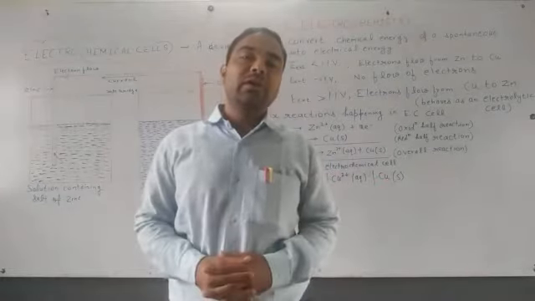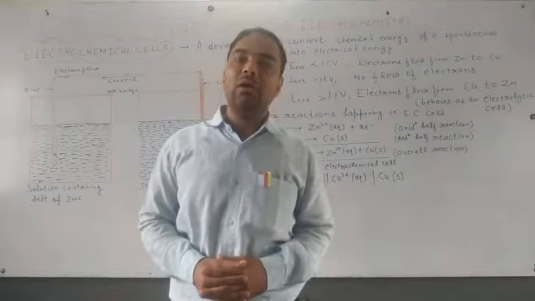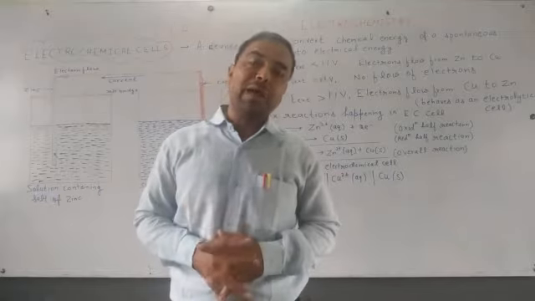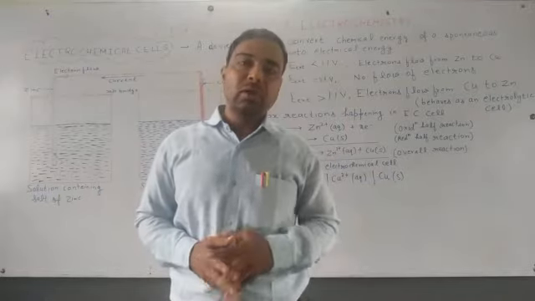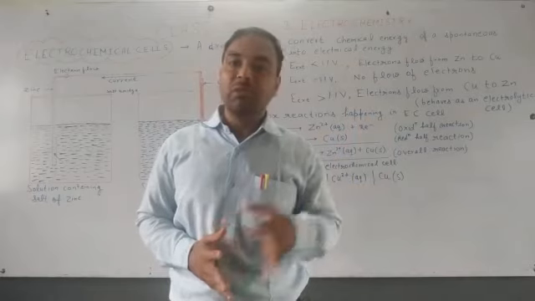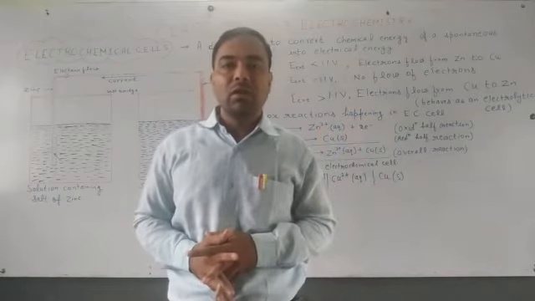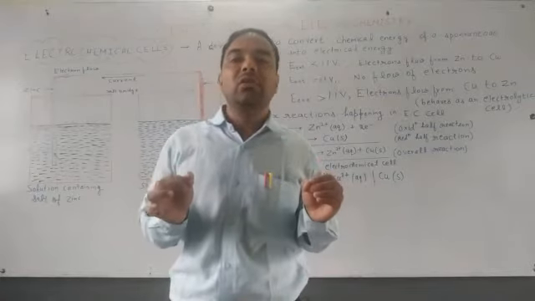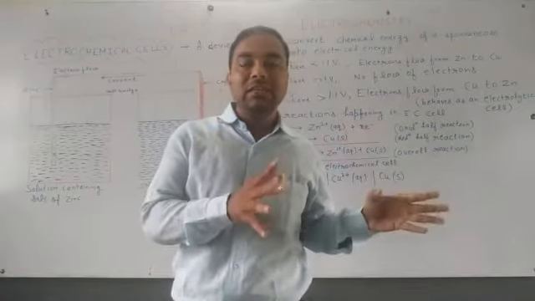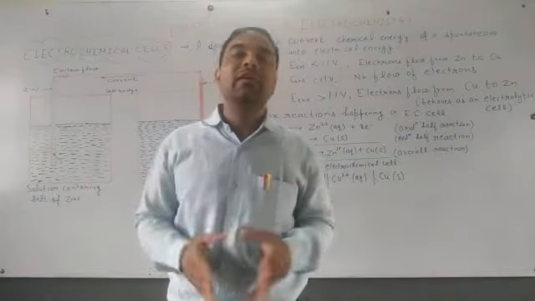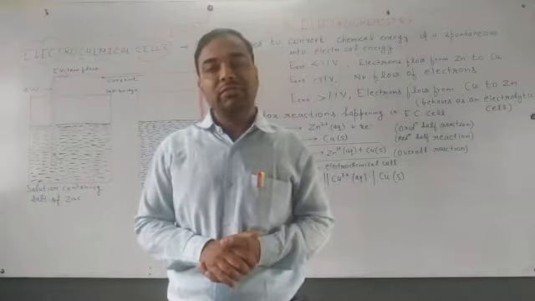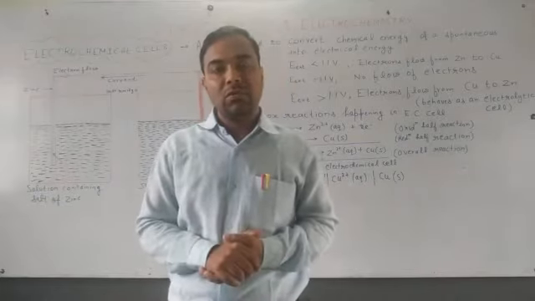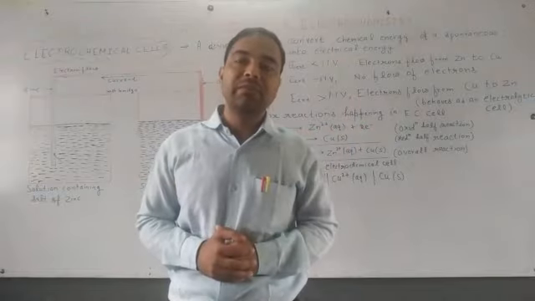We use different types of batteries in our everyday life. You have noticed that we use batteries in torches, in inverters, in mobiles, in watches. Where will we see such types of batteries? Do you know about that? What are these batteries? These are electrochemical cells. So what do you mean by electrochemical cell?